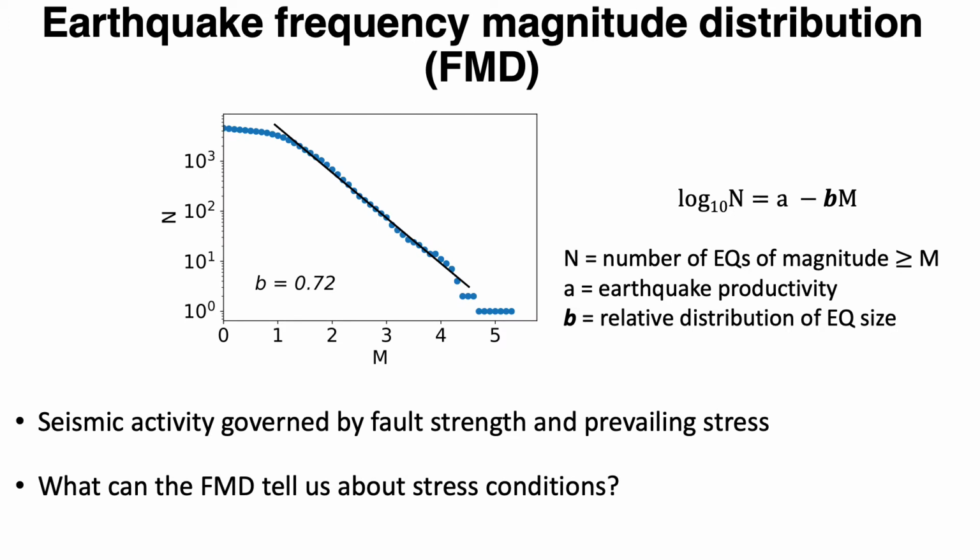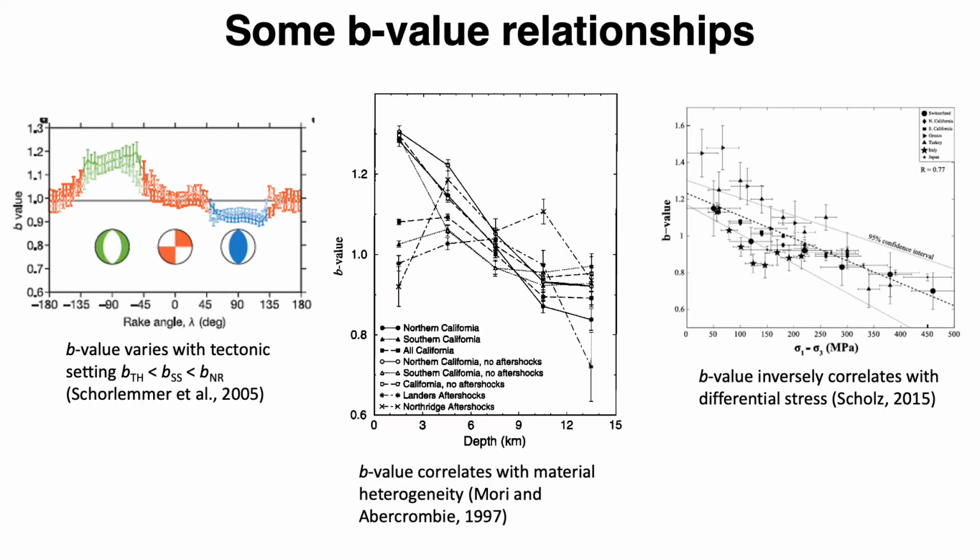Earthquake size distribution, for the most part, follows a power law. The slope of this power law describes the relative occurrence of small and large events and is referred to as the b-value. Low b-values indicate a larger proportion of larger events, whereas a high b-value indicates a larger proportion of smaller events. Given that seismic activities are governed by fault strength and prevailing stresses, an important question is raised on what the frequency magnitude distribution can tell us about stress condition.